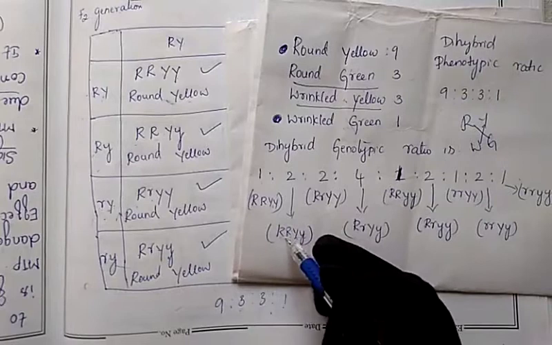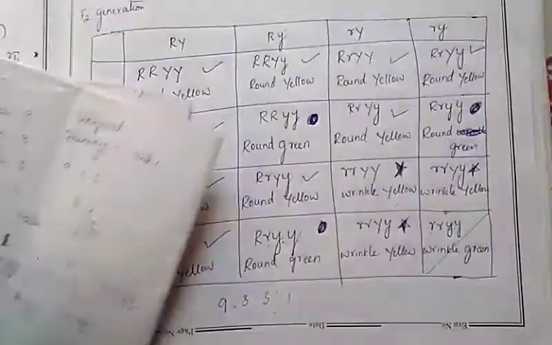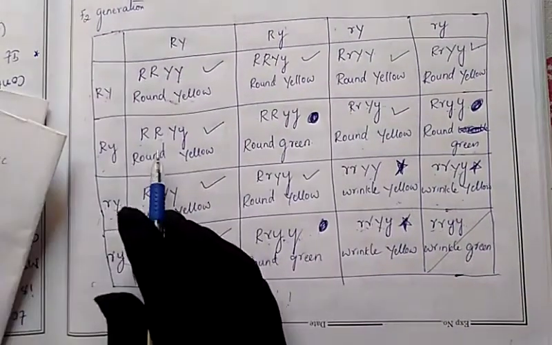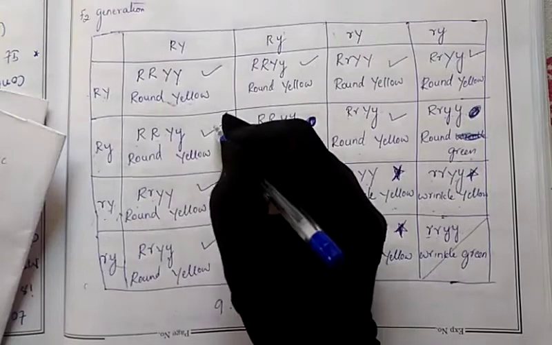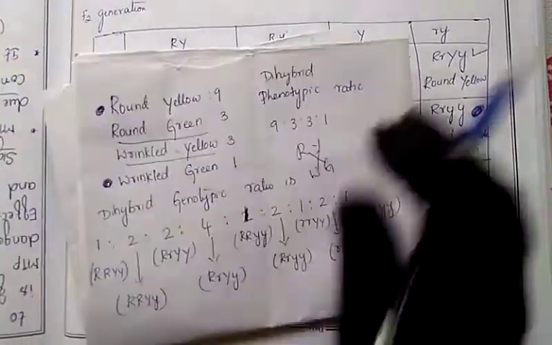How many are present? Two. Which is showing this type of gamete: capital R, capital R, capital Y, small y. See, capital R, capital R, capital Y, small y. So here it is one, another one here, so these are the two types present. 1:2 is over.